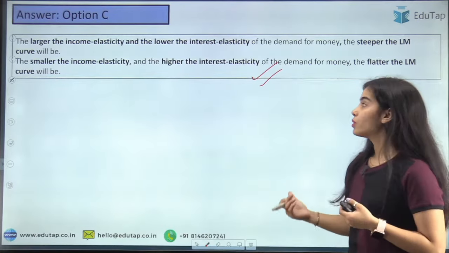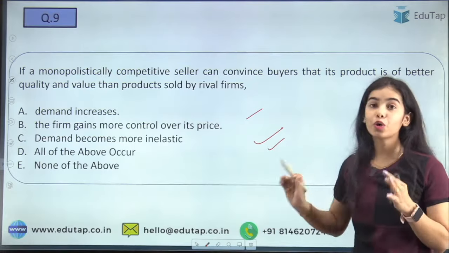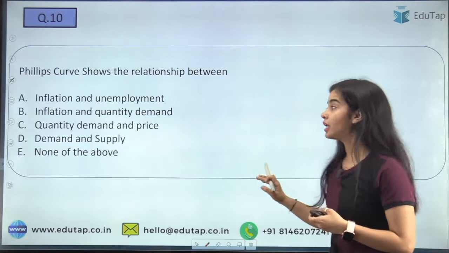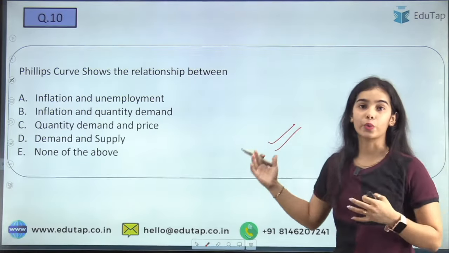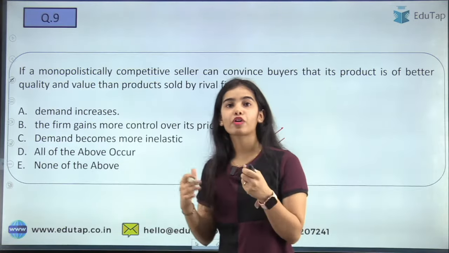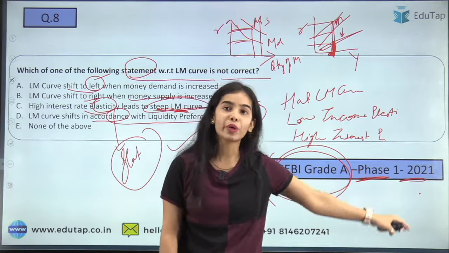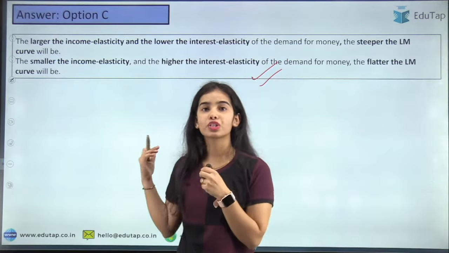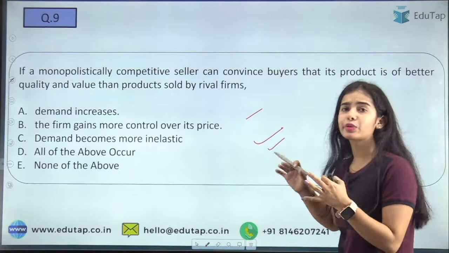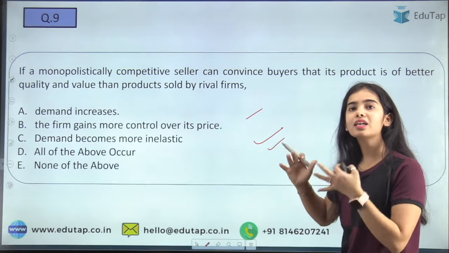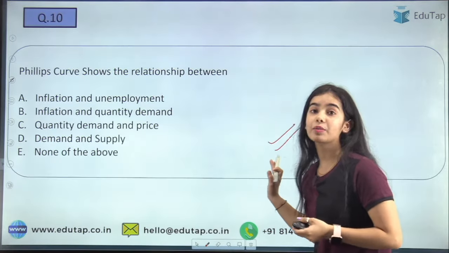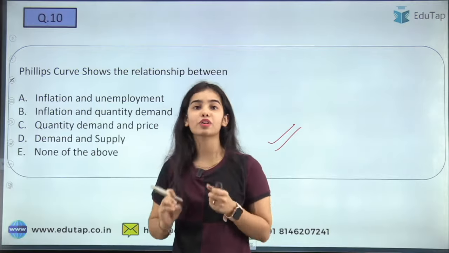Now this is the homework question, and this is the second homework question. These two questions are from the phase 1 perspective, because we have done the PYQs of phase 1 for 2021, and so these questions are with respect to the phase 1 criteria and they are relatively easy. I hope you will be easily able to answer them. They are the homework questions.